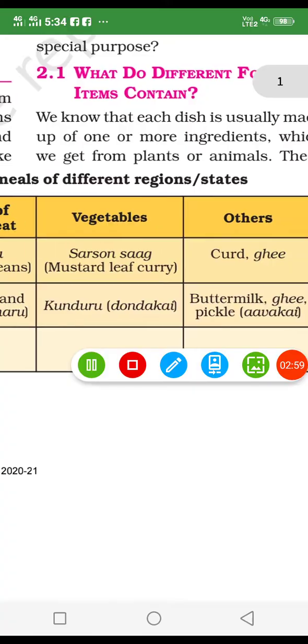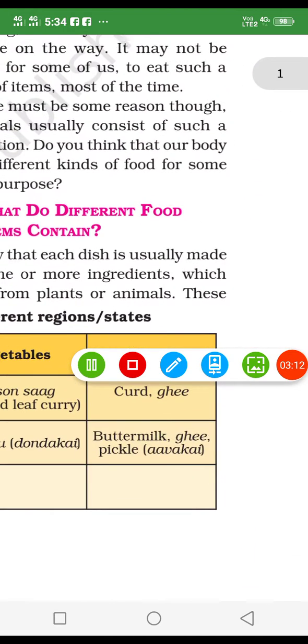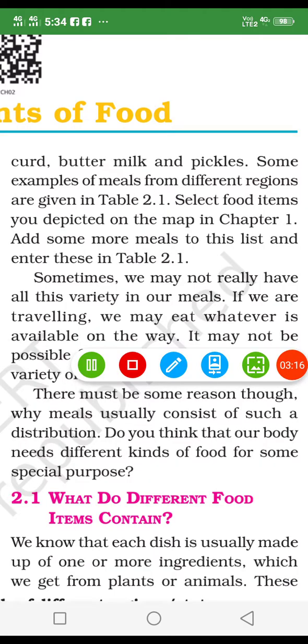In Rajasthan it is lady finger. And with the food we also eat curd, we apply ghee on the chapati, and buttermilk, pickle and some salad also we take in our one-time meal. Okay, so we take so many varieties of food, and why do we take all these? Because all components are included in this.